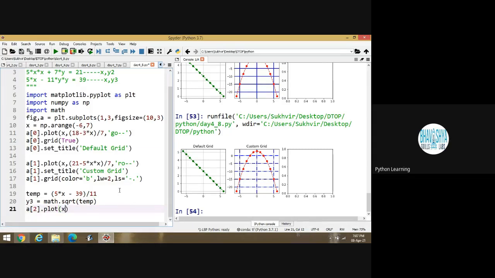After that, x comma y3, and let the color is blue. Okay, let the color is white, followed by circles and then dashes. And one more thing we can do, we can change this color also. Okay, try with this one first of all.